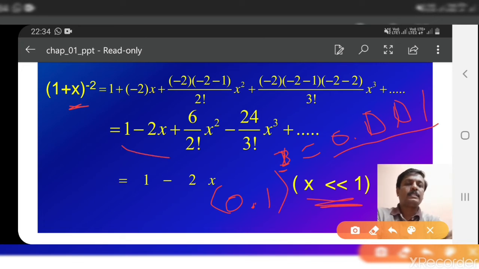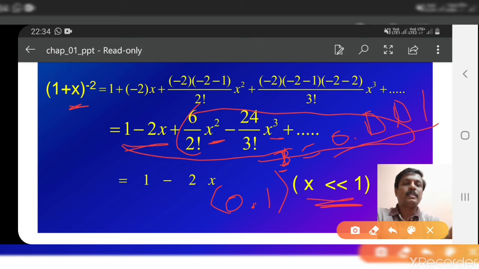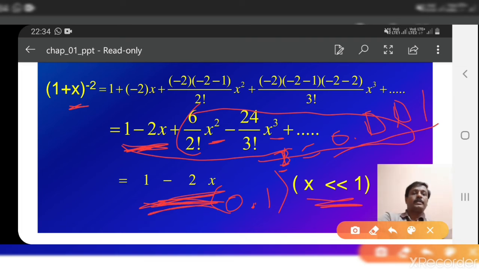So in this expression here, higher powers x square, x cube, we neglect all these terms, then we remain with only these two terms, 1 minus 2x. Therefore 1 plus x raised to minus 2 can be written as 1 minus 2x. This is a very important result, you remember this, because we are going to use this in the gravitation chapter. In the gravitation chapter, while deriving the equation for acceleration due to gravity above the surface of the earth, there one step comes, there we use this formula.